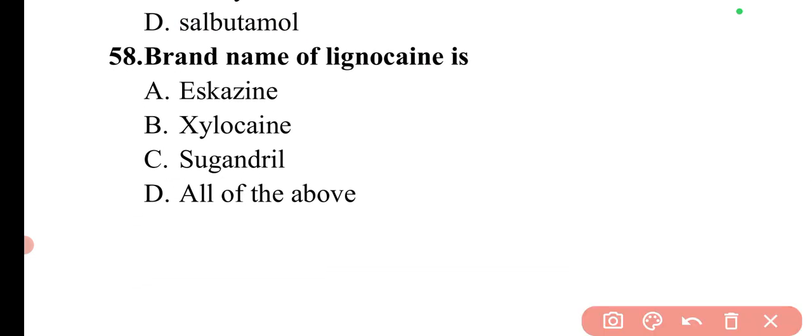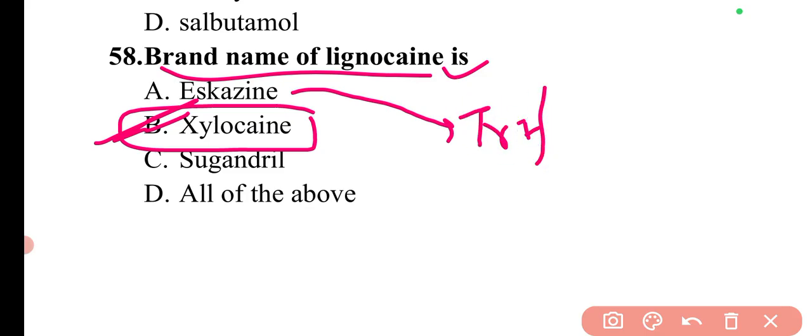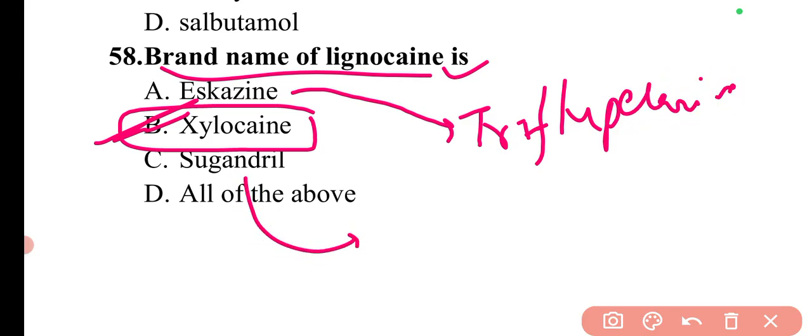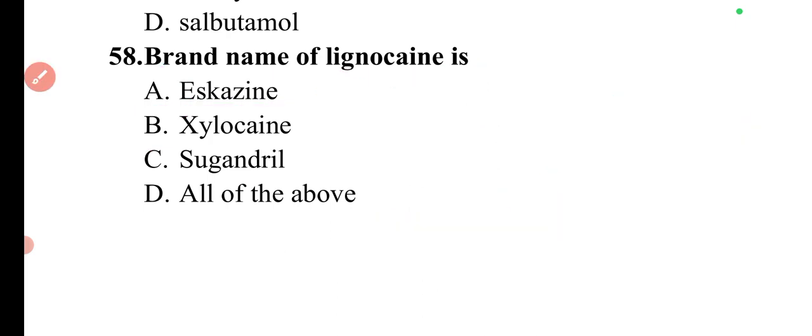Then the next question is brand name of lignocaine is. For lignocaine, the brand name is Xylocaine. So here option B will be the correct answer. Then Eskazine is a brand name of trifluoperazine. And Sugandril is a brand name of oxyphenbutazone. So these are a few of the brand names.